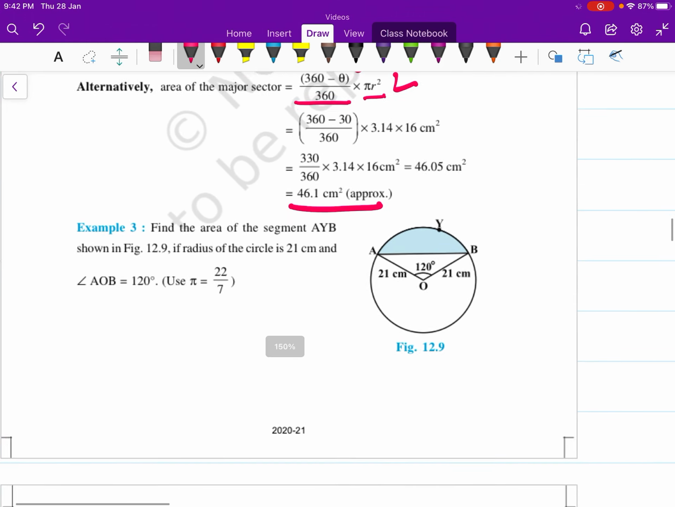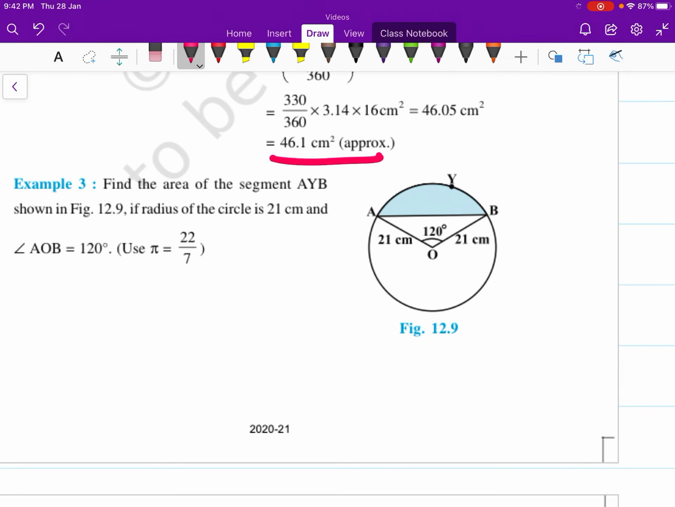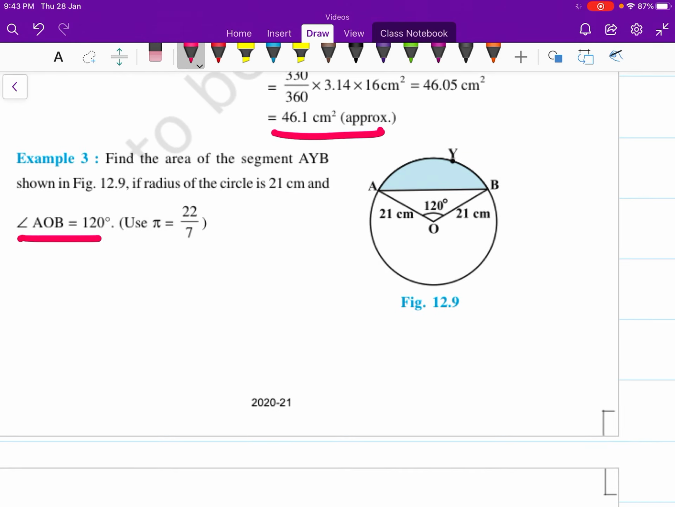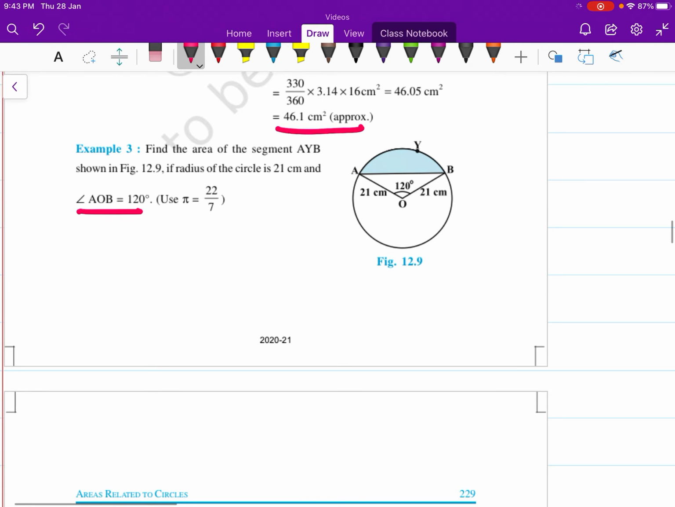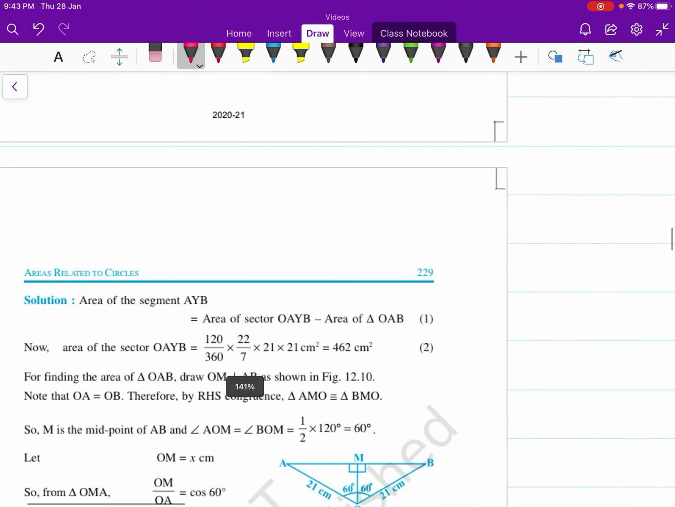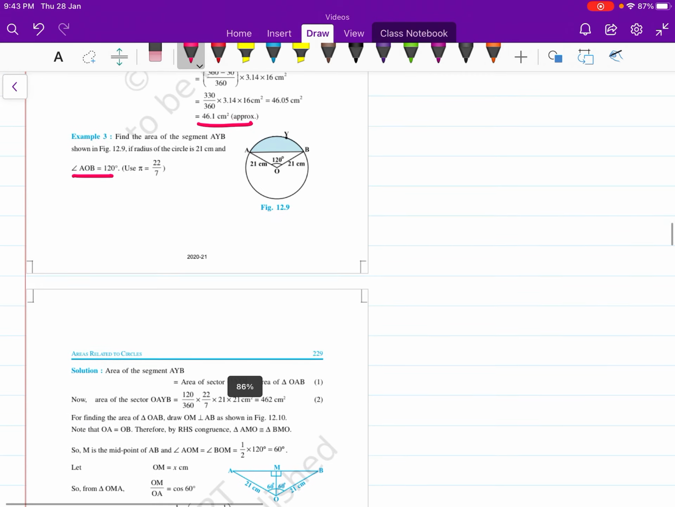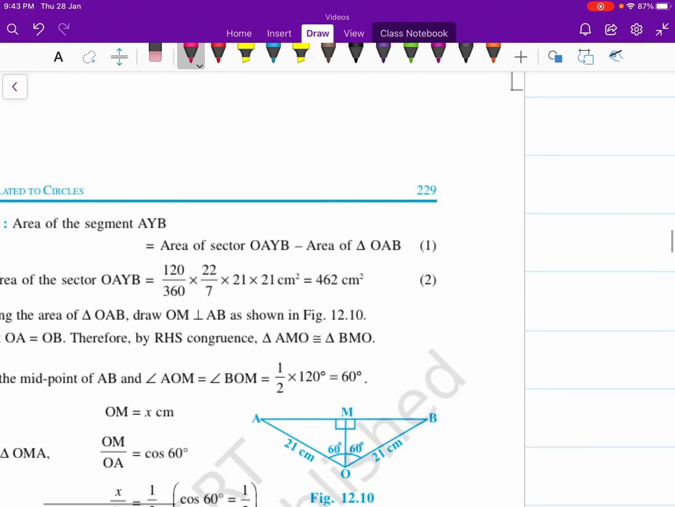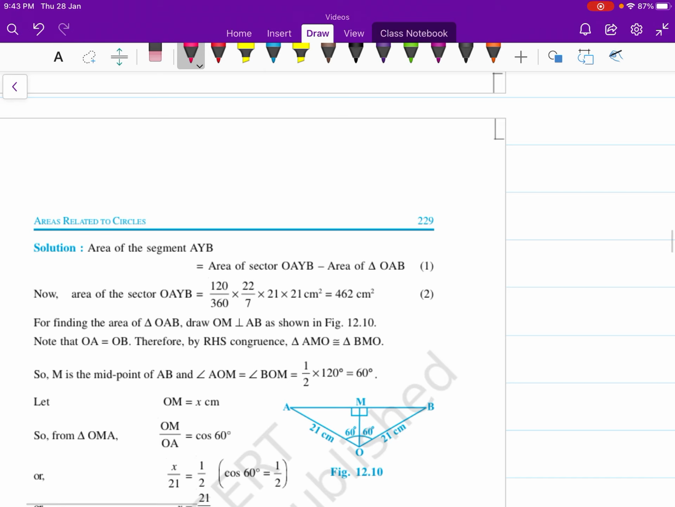Now let us find the area of a segment. We know area of a segment means area of a sector minus area of a triangle. Now here theta is 120 degrees and the radius is 21 centimeter. So the area of segment AYB is area of a sector minus area of triangle OAB. Area of a sector OAYB is equal to 120 upon 360 into 22 upon 7 into 21 into 21, which is equal to 462. For finding the area of triangle OAB, draw OM perpendicular to AB